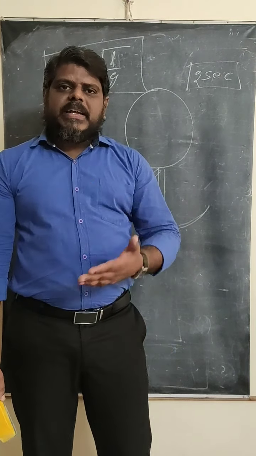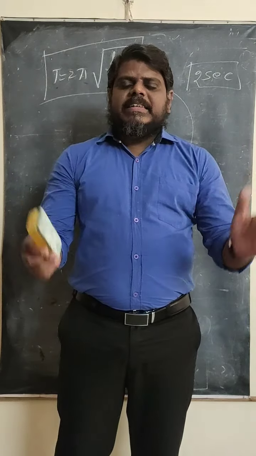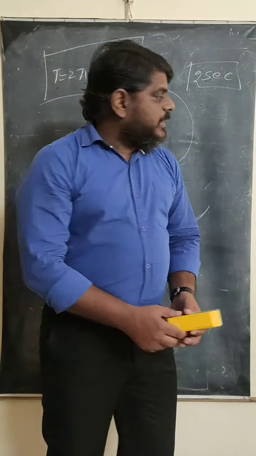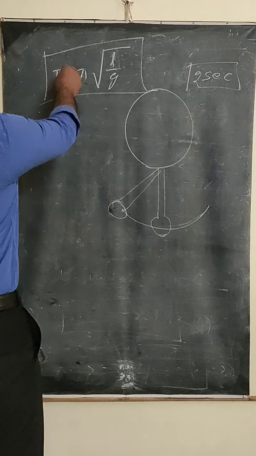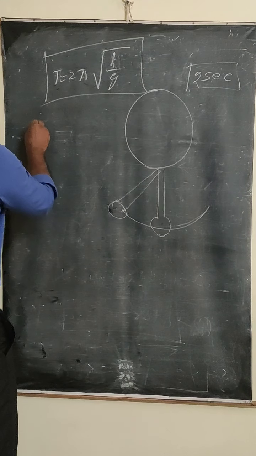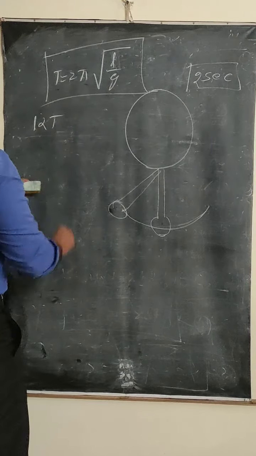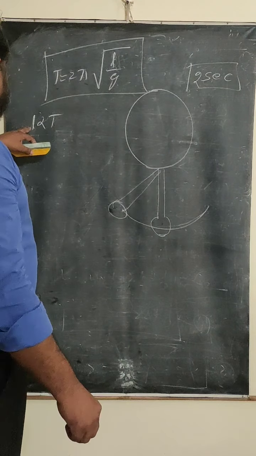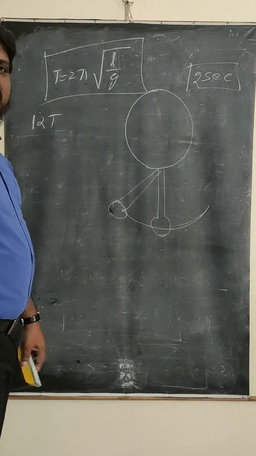That means if the temperature increases, the length increases. If the temperature decreases, the length decreases. So we write down the relations here. The length of the simple pendulum L is proportional to T, the time period. That means as the length increases, the time period increases.